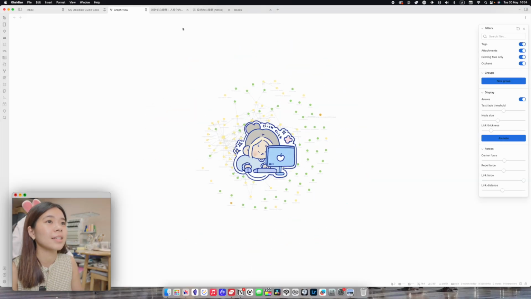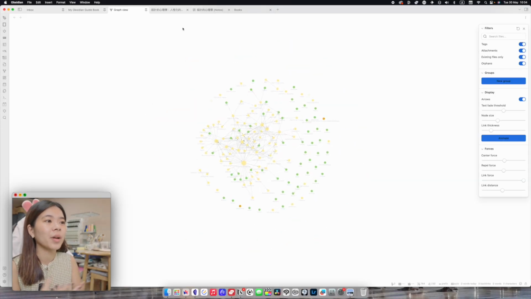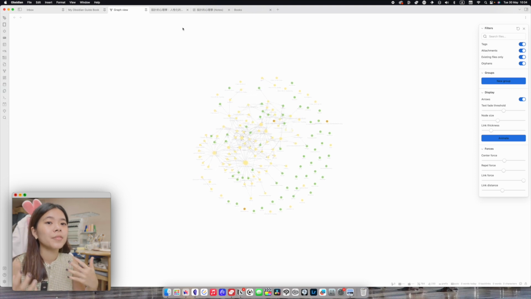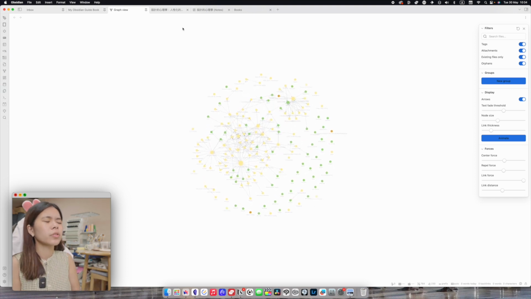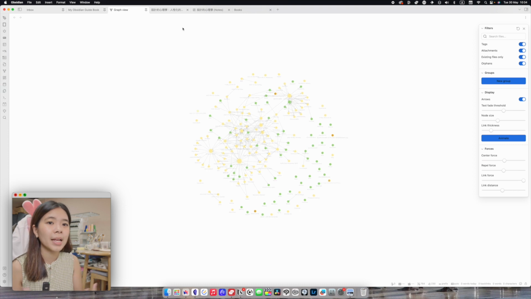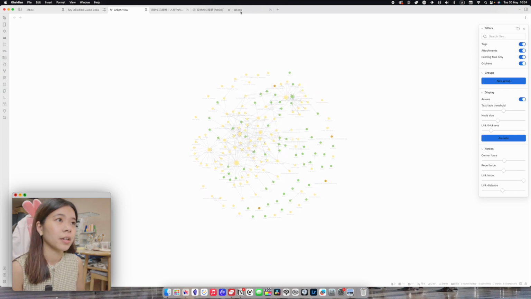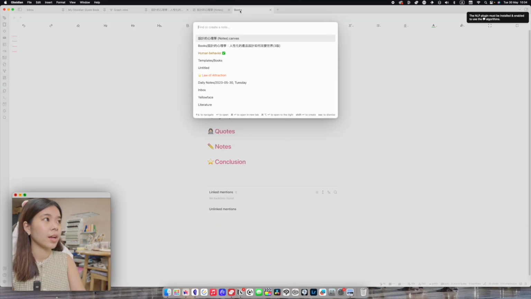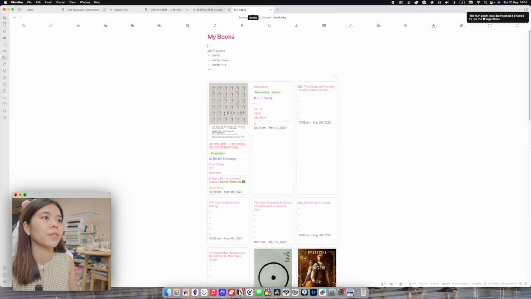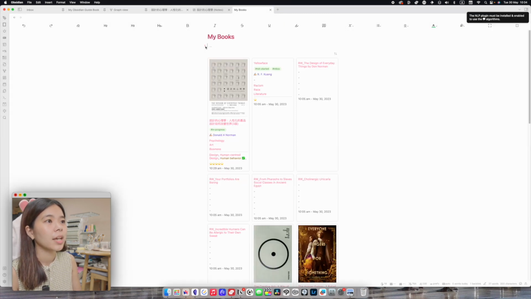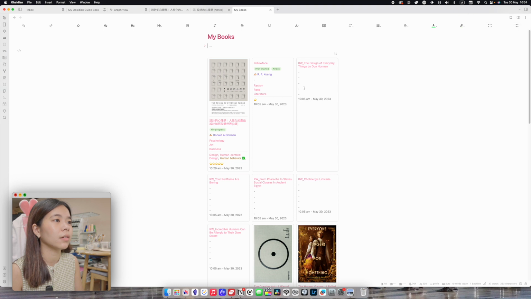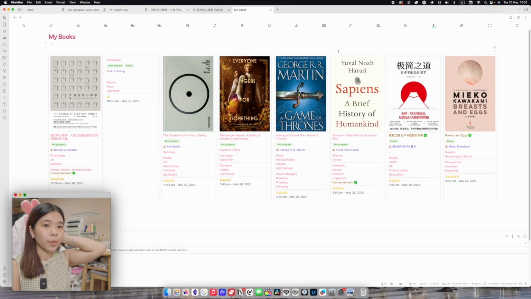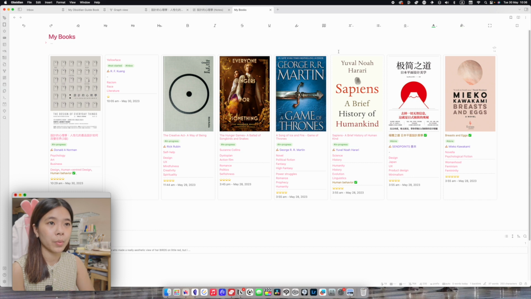Okay, moving on. Aside from the graph view, some of you might really miss those database views from Notion or from Capacities. And you can actually do that here. I have it set up right over here. For example, I do have a dashboard for all of my books, and this is how they look. I obviously didn't put every single book that I have ever read in here, but these are the books that I've read recently, and I have all of the properties in here.